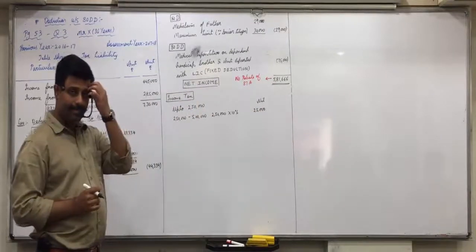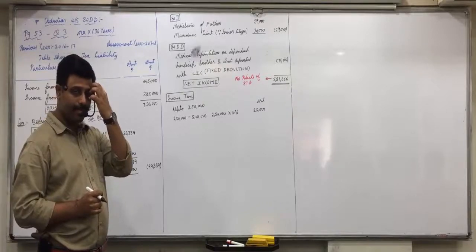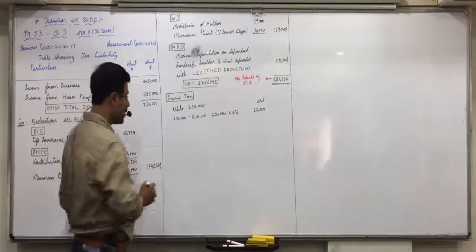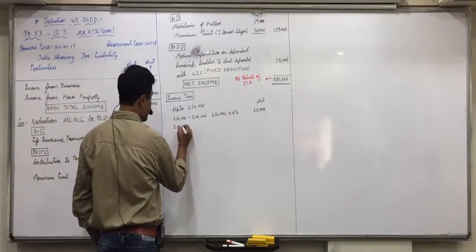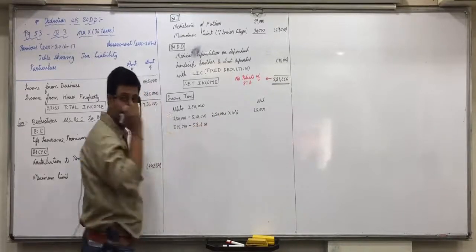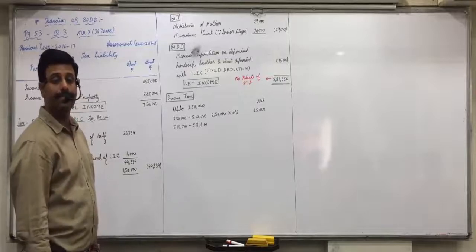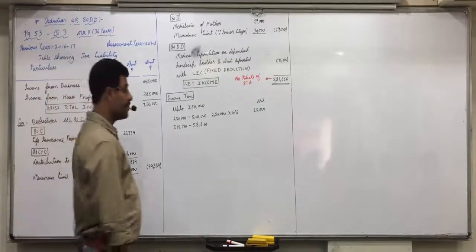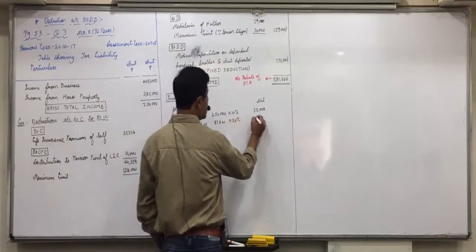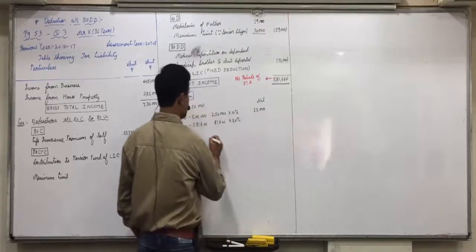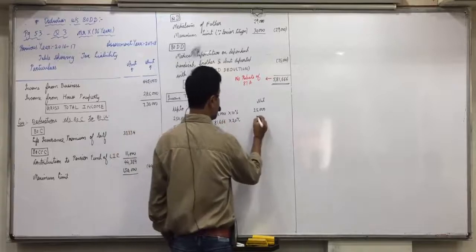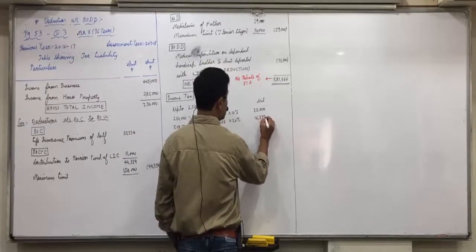Then from 5 lakhs to 5,81,666, that is 81,666 into 20%, which is 16,333.